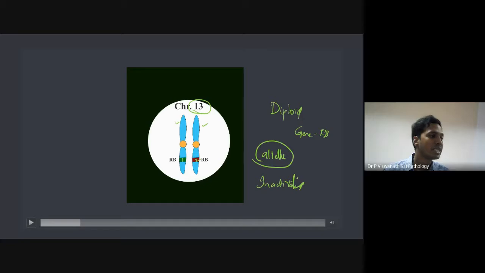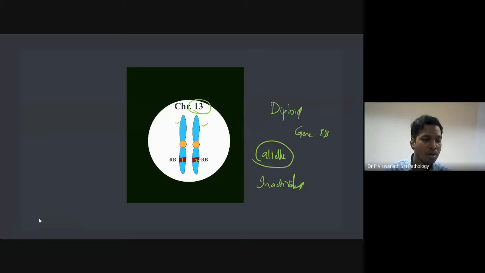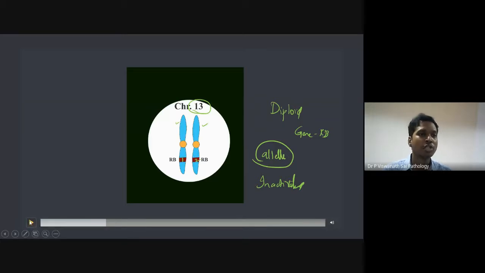So what Knudsen states is 1 mutation is not enough to cause retinoblastoma. In the same cell you should have 2 mutations. That is very important to remember. Not 1, but 2 mutations are required for causing this disease. This concept is called loss of heterozygosity.